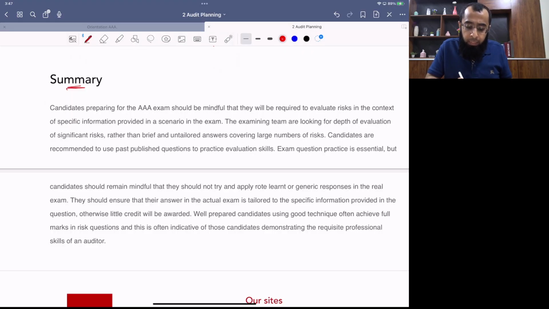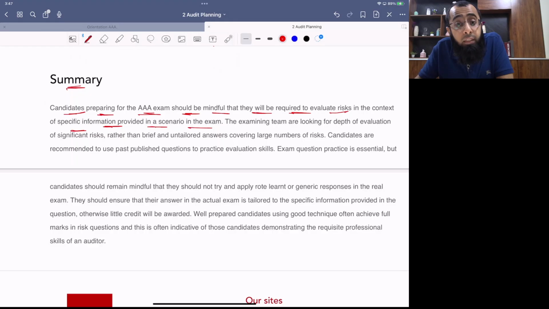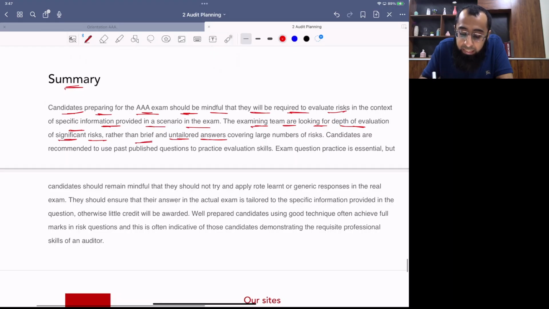Candidates preparing for the AAA exam should be mindful that they will be required to evaluate risk in the context of specific information provided in a scenario of the exam. The examining team are looking for depth of evaluation of significant risk rather than brief, untailored answers. Untailored answers means general answers. They are not looking for general answers. They are looking for scenario specific answers. Candidates are recommended to use past published questions to practice evaluation skill. Yes, we will do past papers.